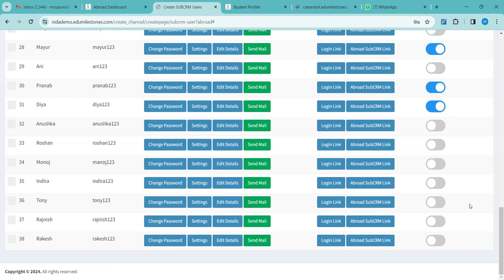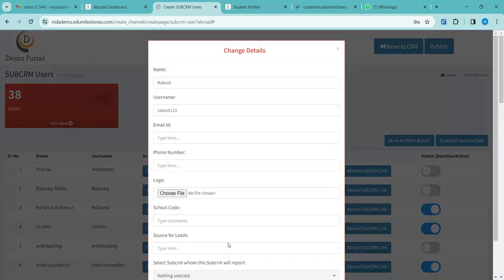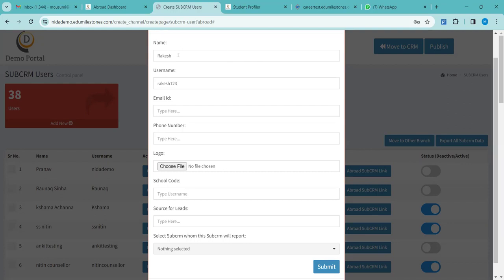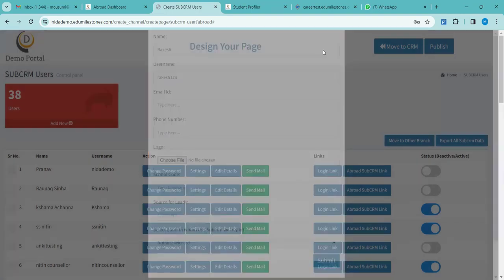Ma'am, one question. Yes. For example, if I have appointed a sub CRM login ID for one of my employees, and my employee has left, and I want to delete that profile and get a new one, is it possible? You cannot delete it completely, as I have just shown. You can edit it, removing the name of the person who is leaving, and edit it with the new person's name, creating a new username. You can edit all the details.